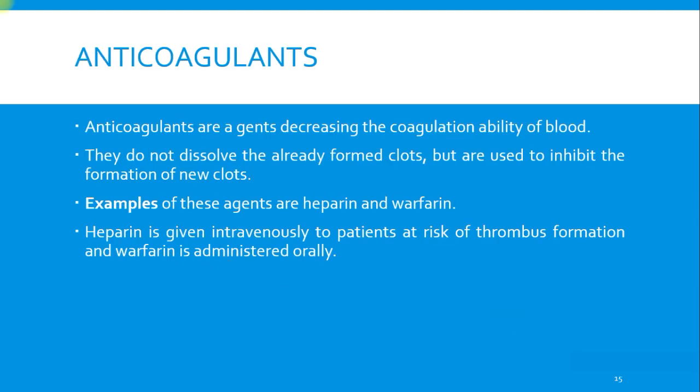Next we have the anticoagulants. These are the agents that decrease the coagulation ability of the blood. So they act exactly opposite to the coagulants. These drugs do not dissolve already formed clots, but they are used to inhibit the further formation of clots. Examples of these agents are heparin and warfarin. These are the main agents. Heparin is given intravenously, in case of risk of thrombus formation, and warfarin is administered orally.